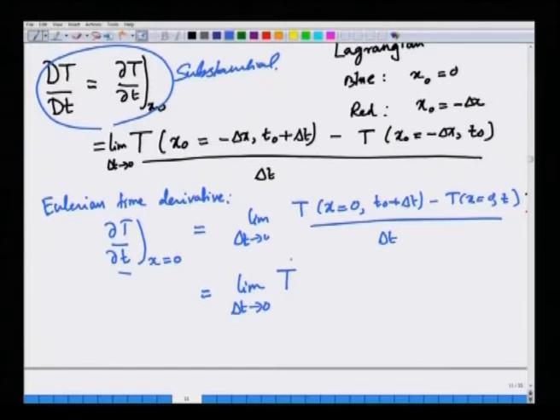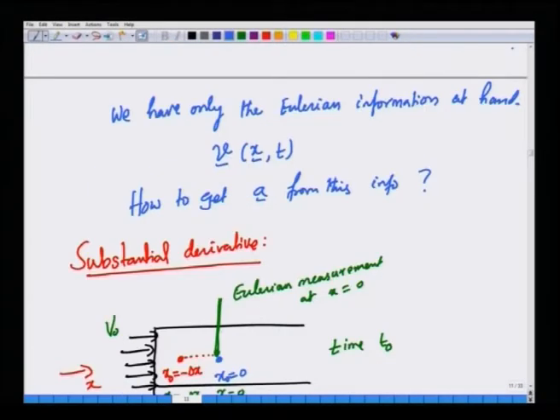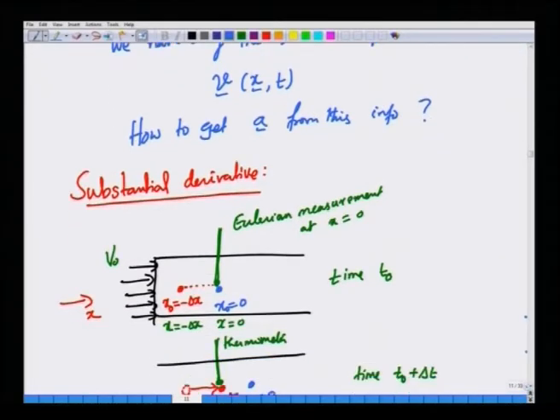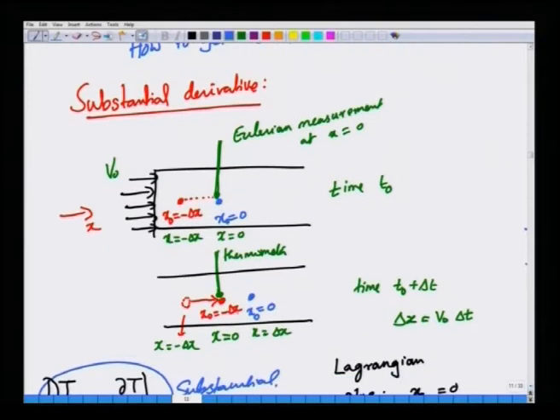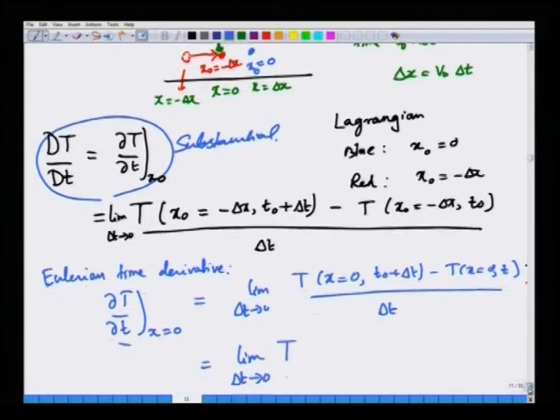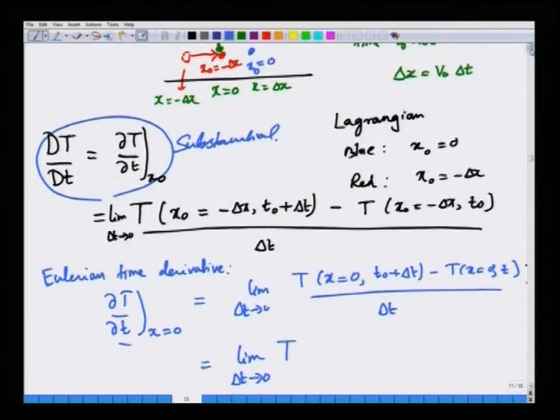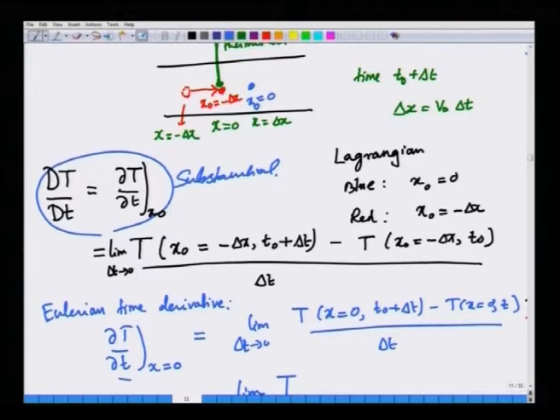Let us just go to the figure. In this figure, at x equal to 0, at time t naught plus delta t, it is the red particle that is present.